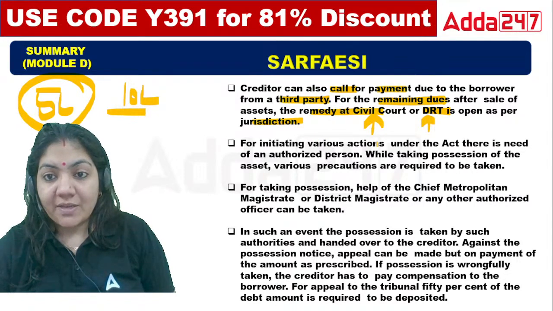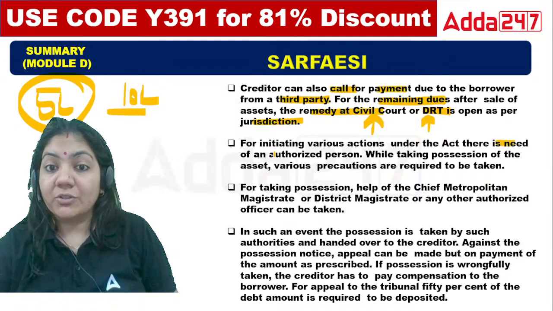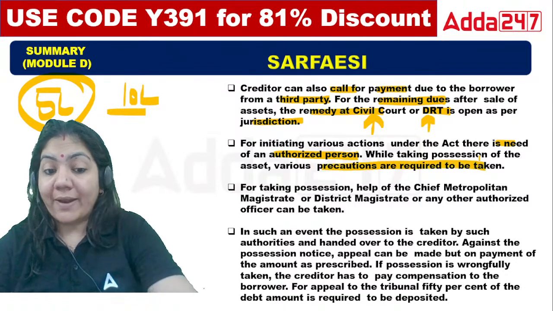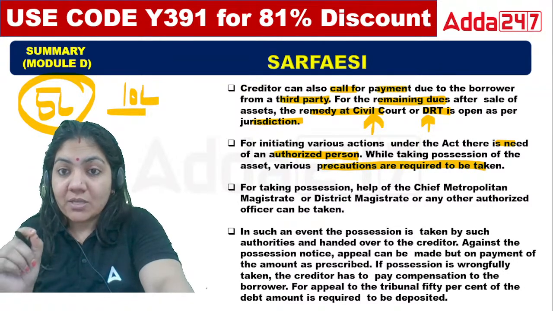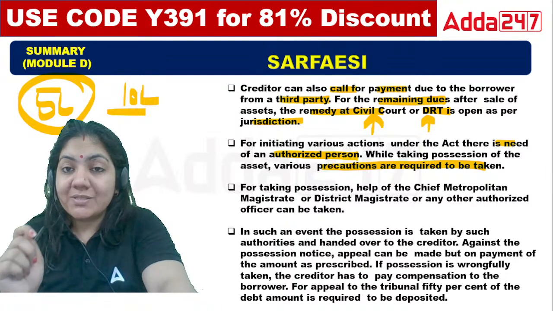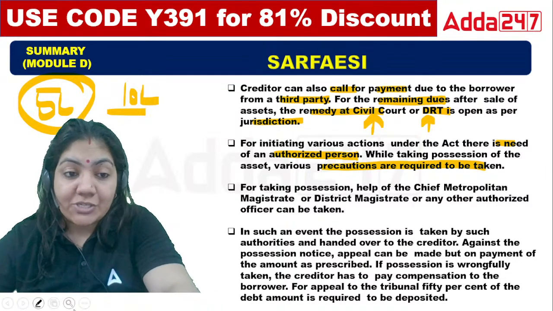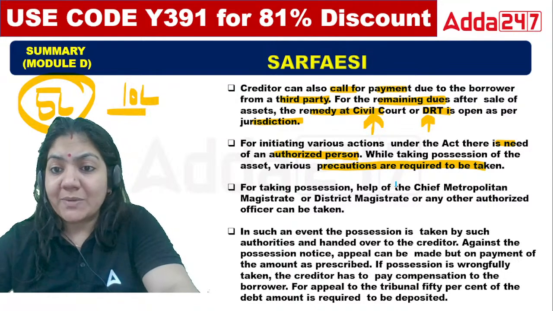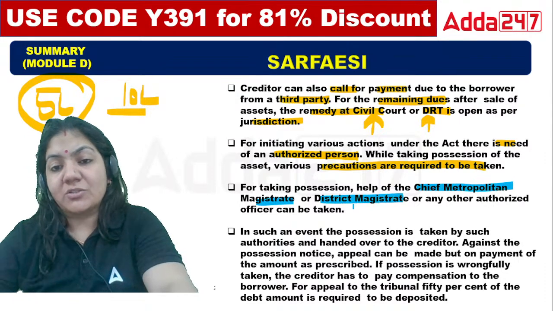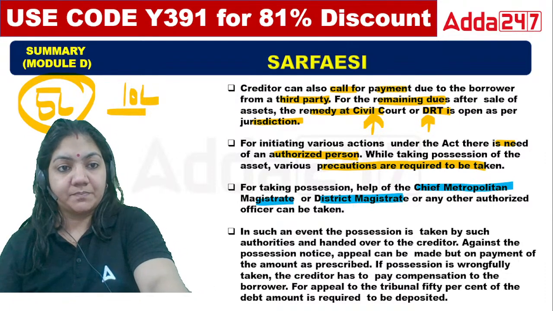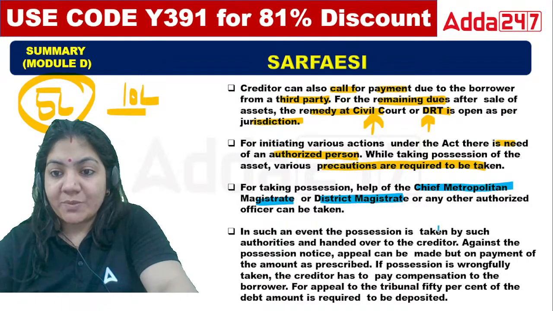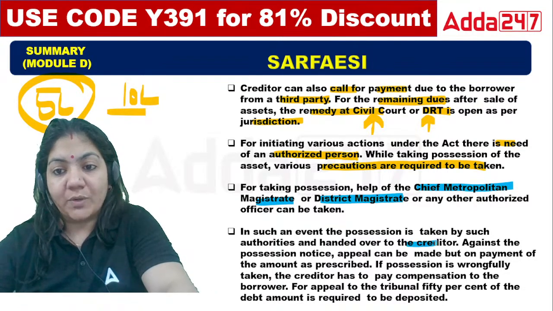For initiating various actions under this act, there is a need of an authorized person. While taking possession of asset, various precautions are required to be taken, because the secured creditor is taking the asset from the borrower. So you need to take precaution. For taking possession, again a very important statement class, the Chief Metropolitan Magistrate or District Magistrate or any authorized officer has to come into the picture. Important one. In such an event, possession is to be taken by such authority and handed over to the creditor.